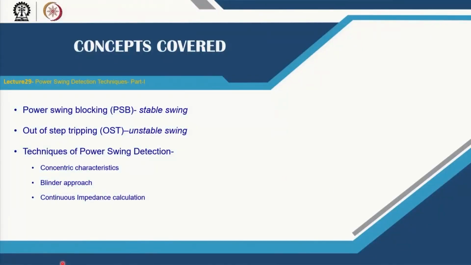We are discussing distance relay. In this lecture, we will continue on power system swing issue. In this lecture, we will discuss power swing blocking and out of step tripping. These are all swing issues, and then we will discuss 3 techniques on detection of power swing and also on out of step tripping.